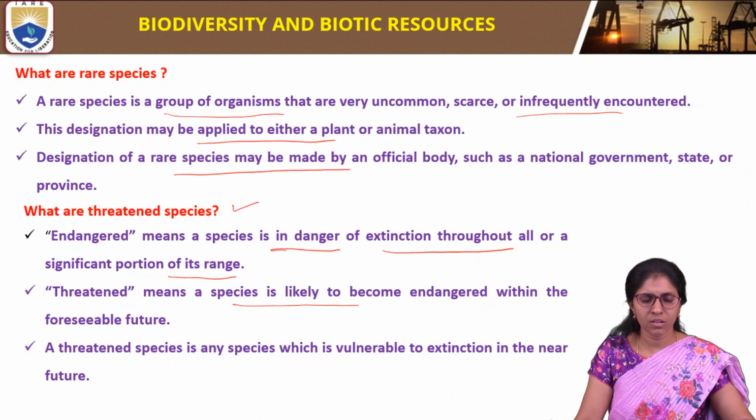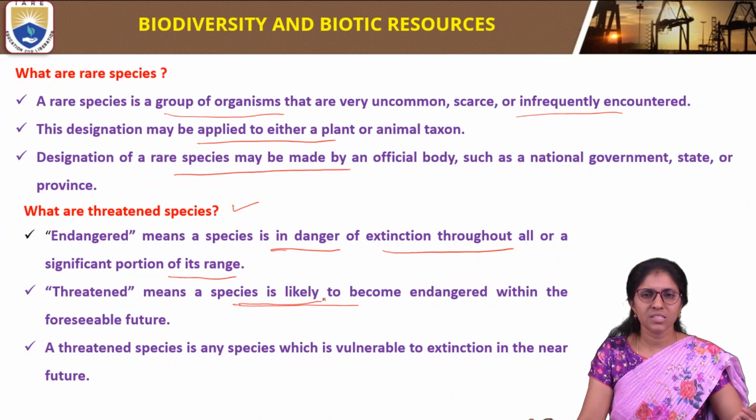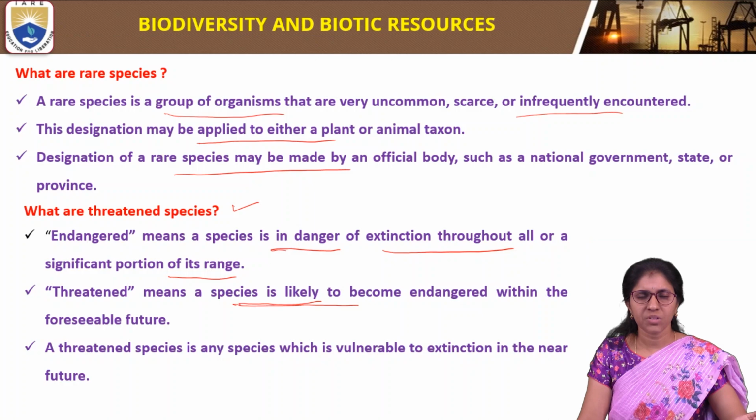Endangered means the species is in danger. Threatened means the species is likely to become endangered within the foreseeable future.